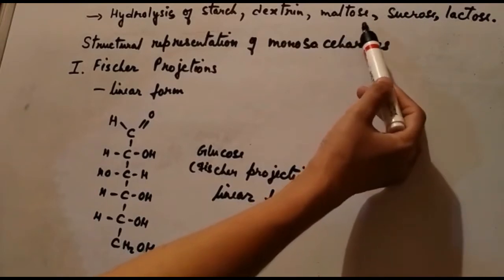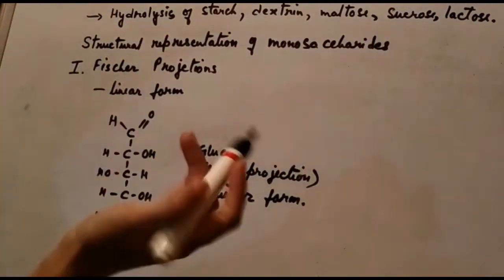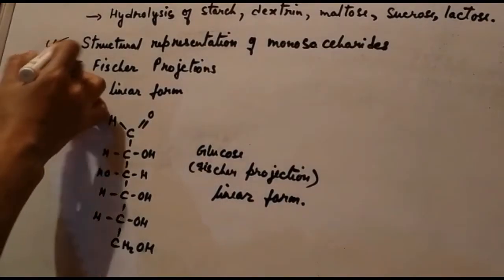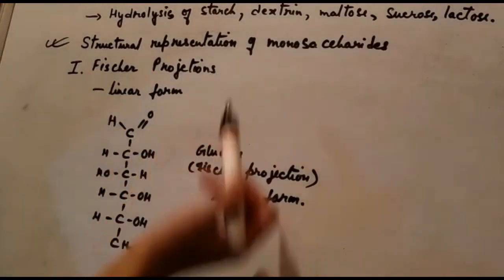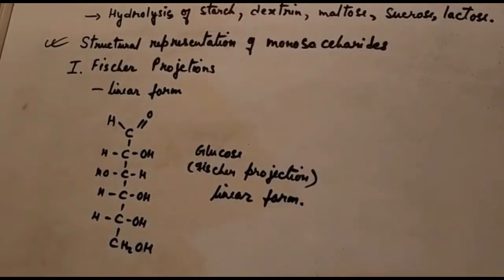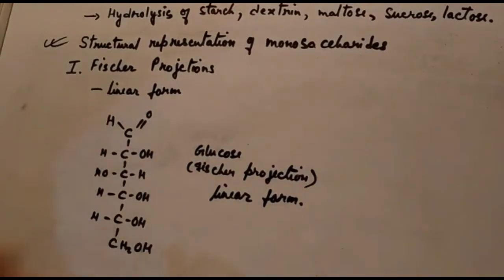Now before we discuss the structure of the glucose molecule, let us first take a look at the structural representation of monosaccharides, the structure of monosaccharide molecules. The first one is the Fischer projection. The Fischer projection is the representation of monosaccharide molecules in linear form, all right, in the linear form.